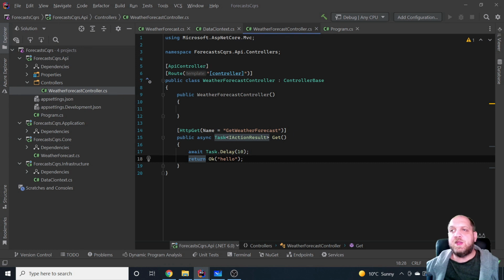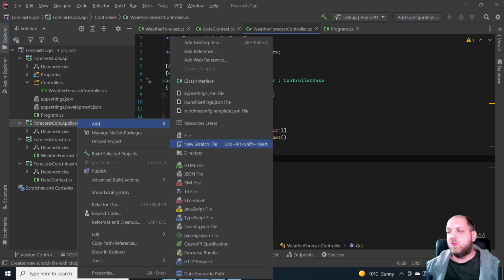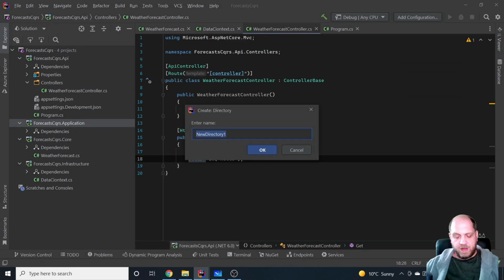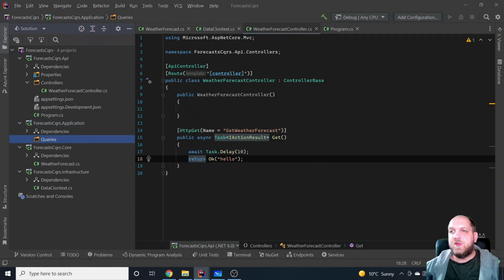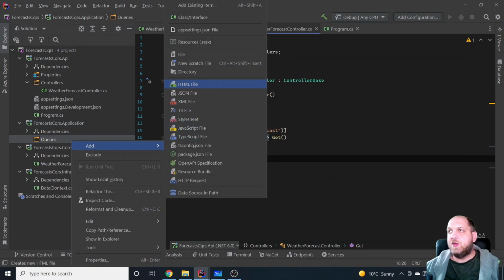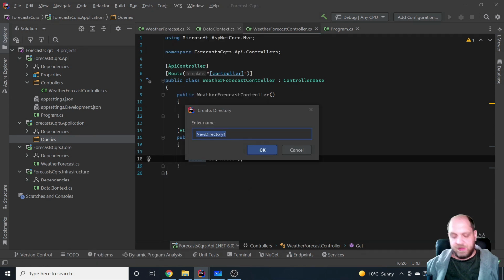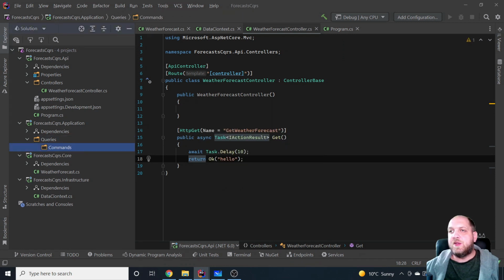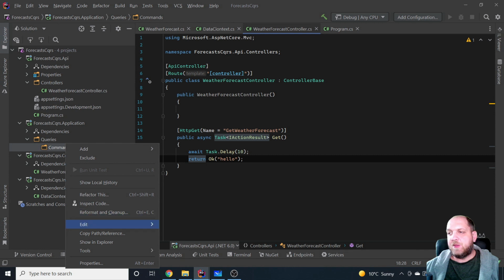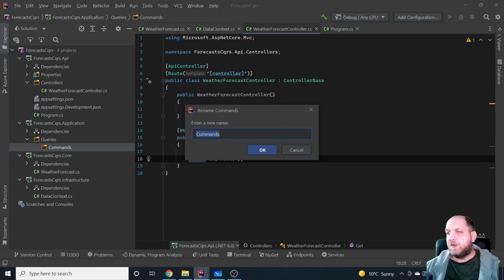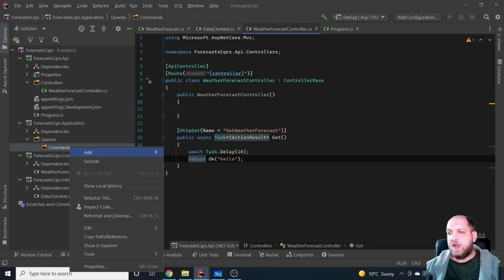So it means that here we will create some directories, and we will have a directory for queries. For instance, we will have a directory for commands. Sorry, this should not be a subdirectory. Not rename, but I want to delete that.